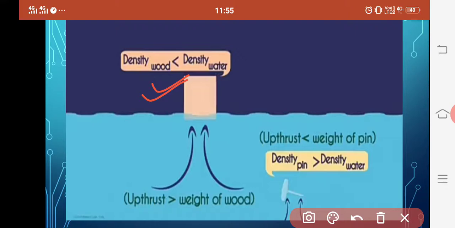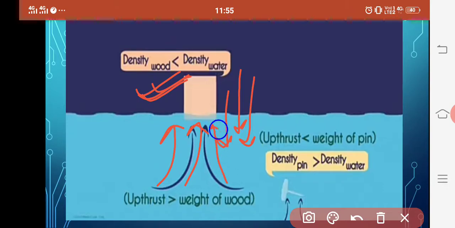So the substance whose density is less than that of water will float. Why is it so? Because the density of wood is less, it is exerting less weight in the downward direction, whereas it experiences more upthrust force.